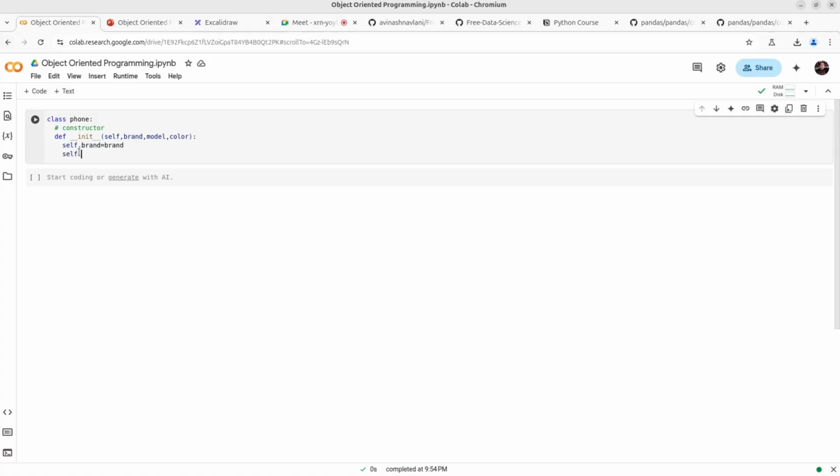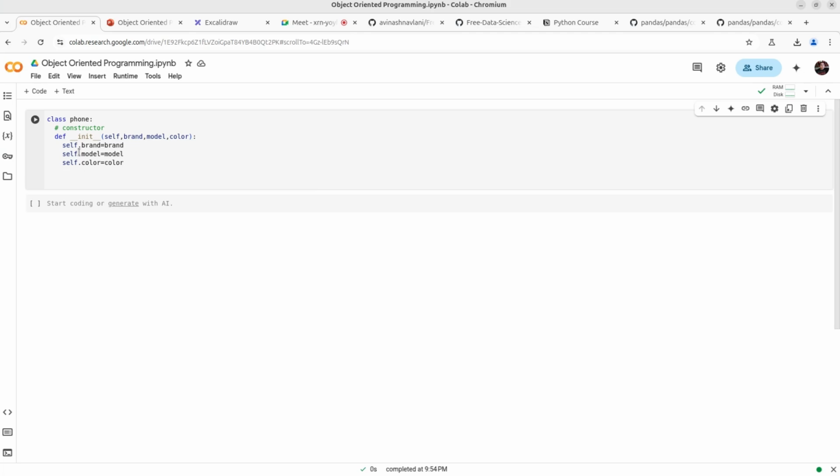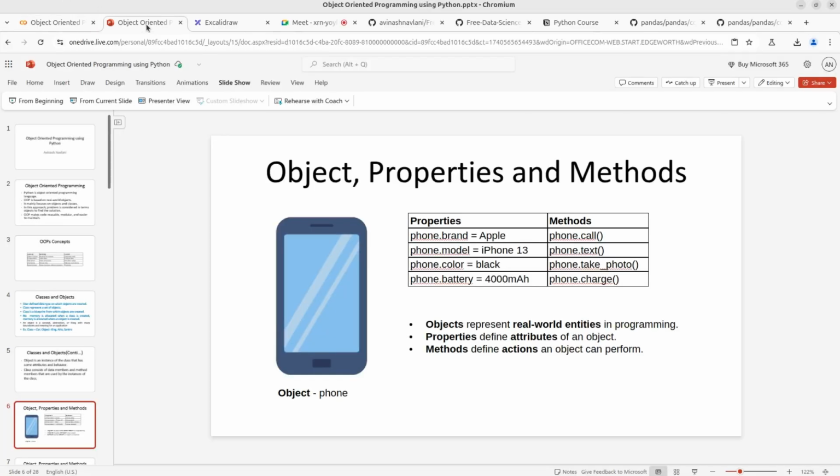Similarly self.model equals model. Self.color means color of this object, then color. This is your constructor. Now we will have some functionality also. If you check here, we can do text, and suppose we can take photo.